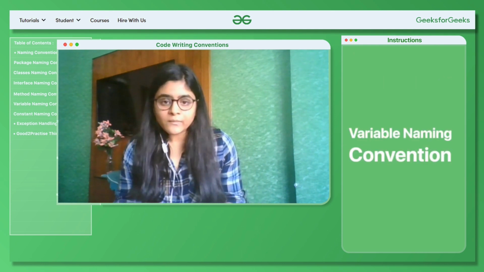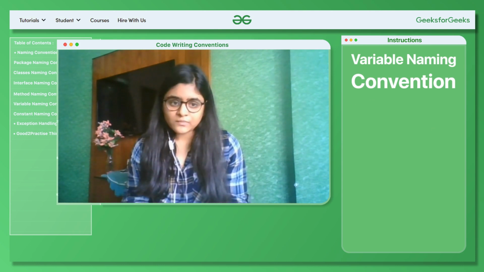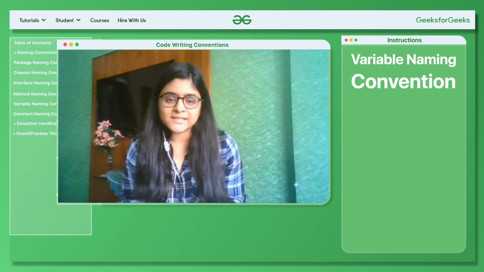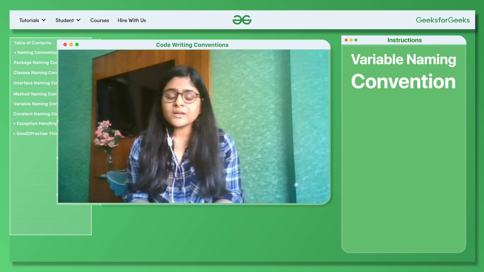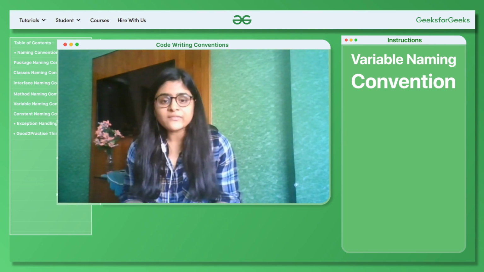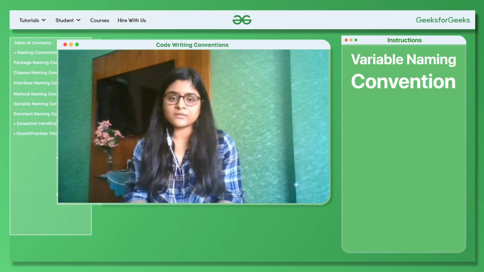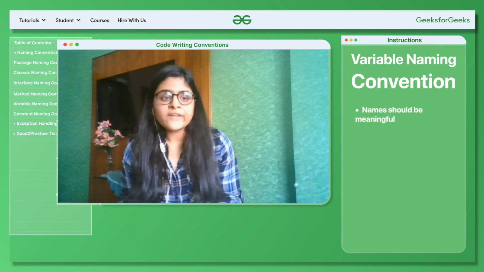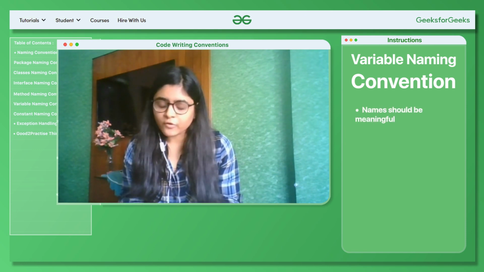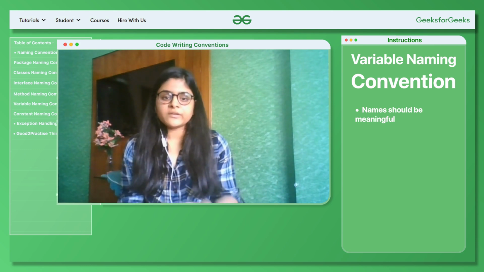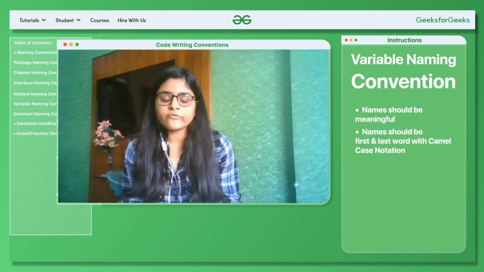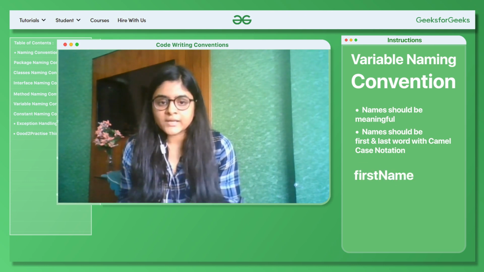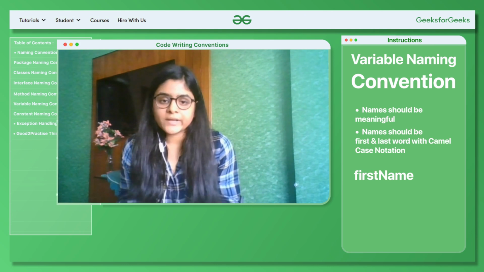Next is variable naming convention. Now with variables, it is a very common practice to give any random name to variables like xyz or abc. But that's not a good thing to do, because you yourself will get confused later what this variable is storing. So the name of the variables should be meaningful. For example, you want to store the name of a person, then the variable names should be firstName and lastName, and again we follow lower camel case notation. The f of your first name should be small and N should be in capital letter.